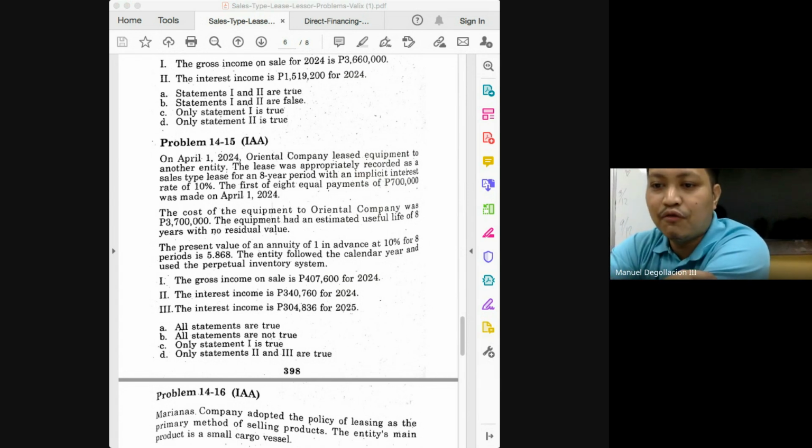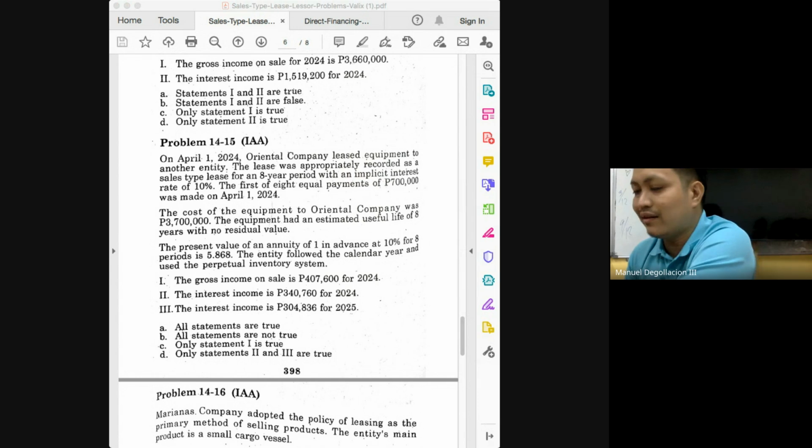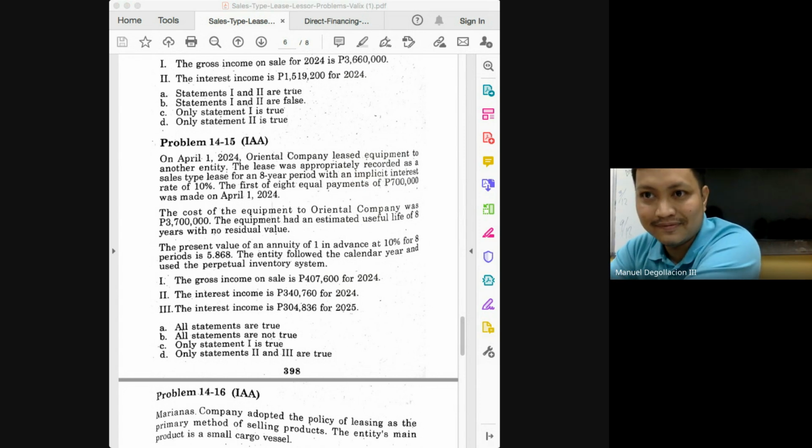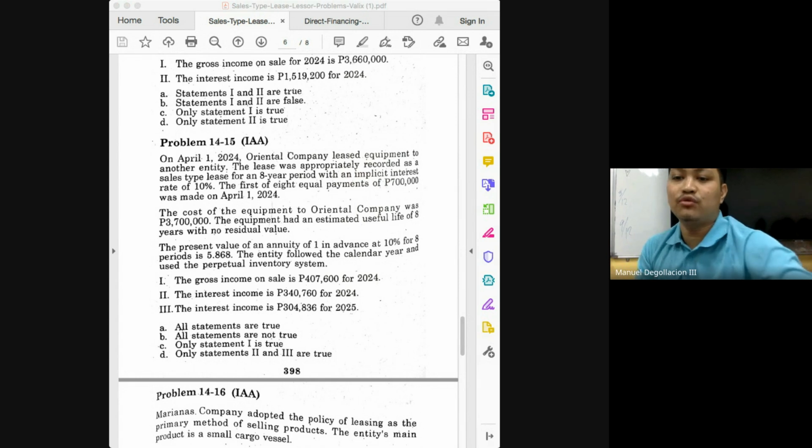So how much is 340,760 times 3 over 12, class? 85,190. And then how much is 304,836 times 9 over 12? 228,627. And to answer the income for 2025, class, you will add the 85,190 with the 228,627.